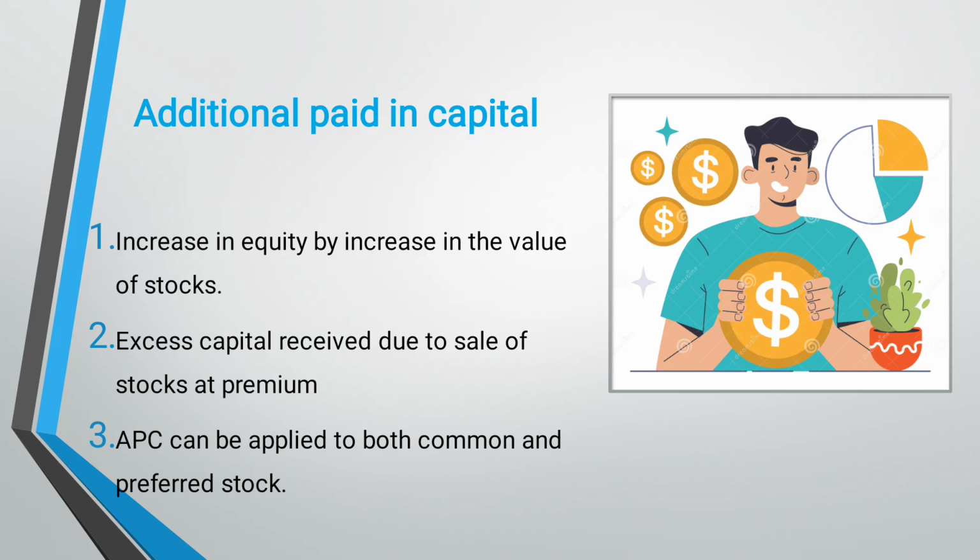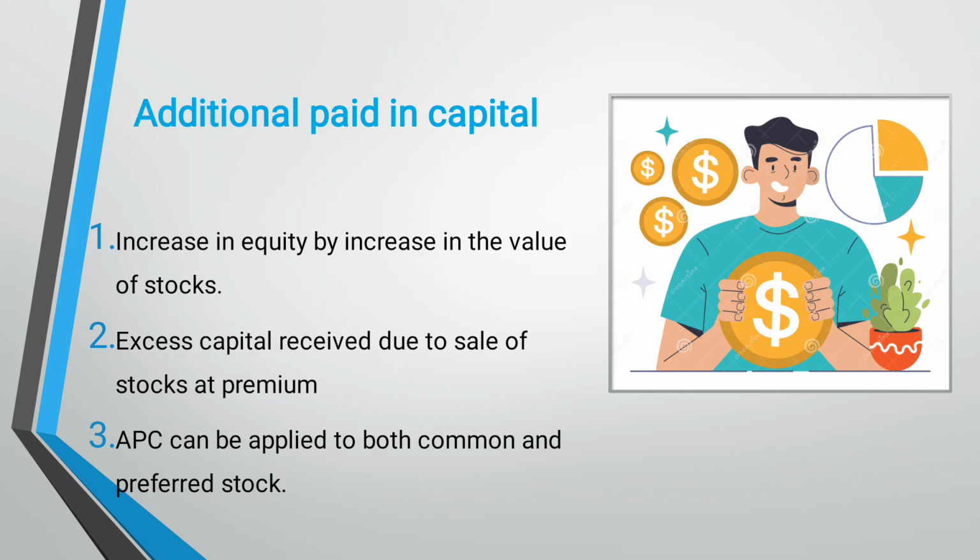So this way, the demand of the shares increases, and the price of the share also increases, as a demand and supply kind of concept. So equity increase actually is by the increase in the value of the stock.